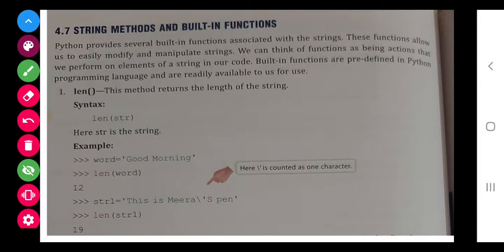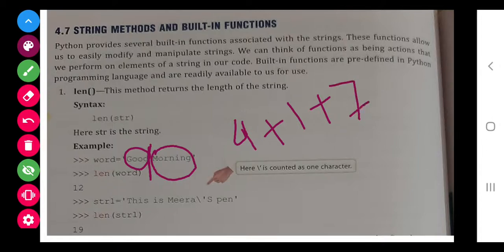If you count, good has 4 and morning has 7, and one gap is also there. So 4 plus 1 for the gap, and the gap is also a character, a part of the string, so it is countable. Overall it is 12.